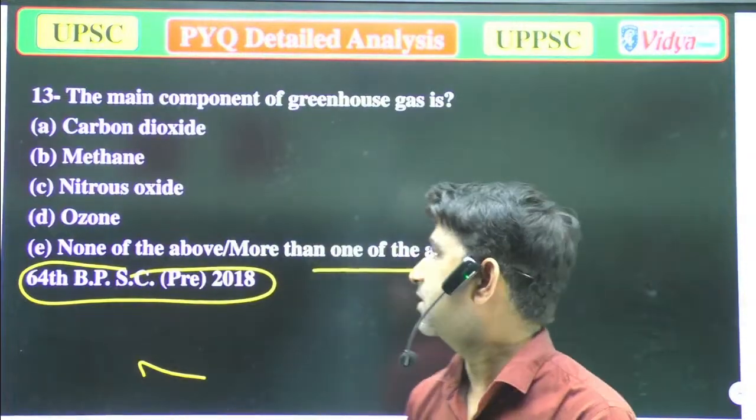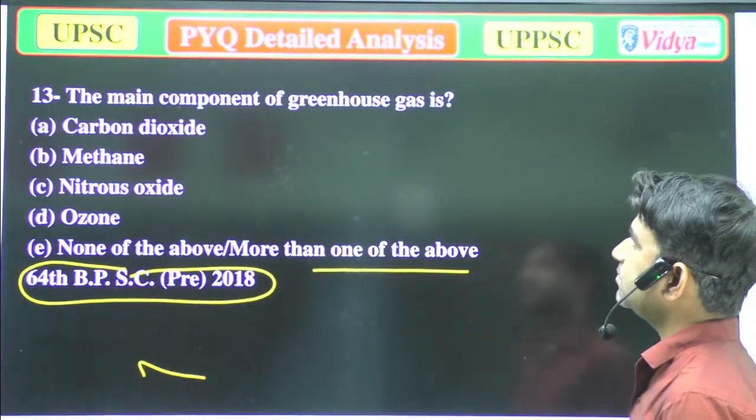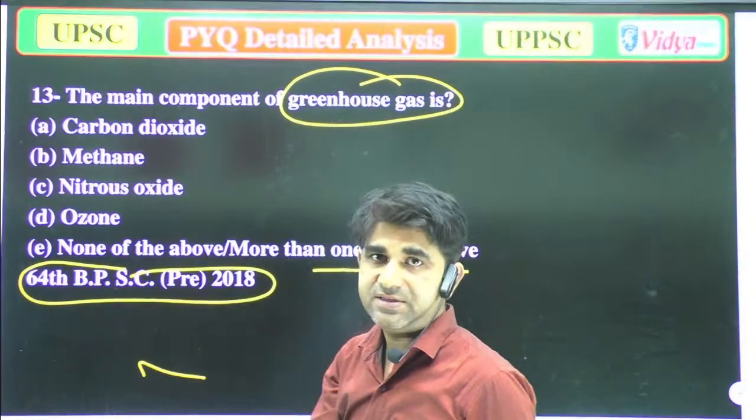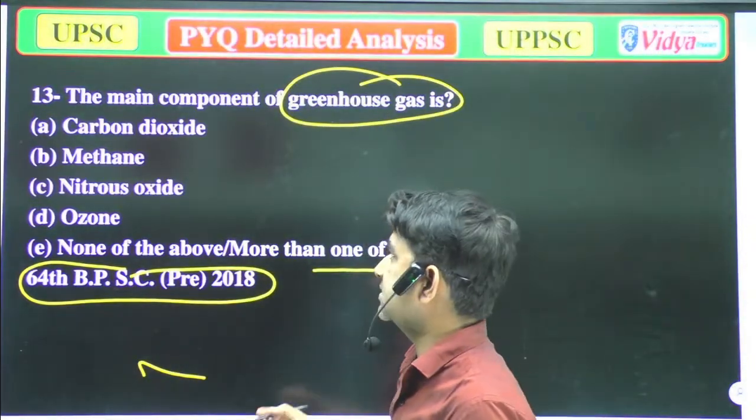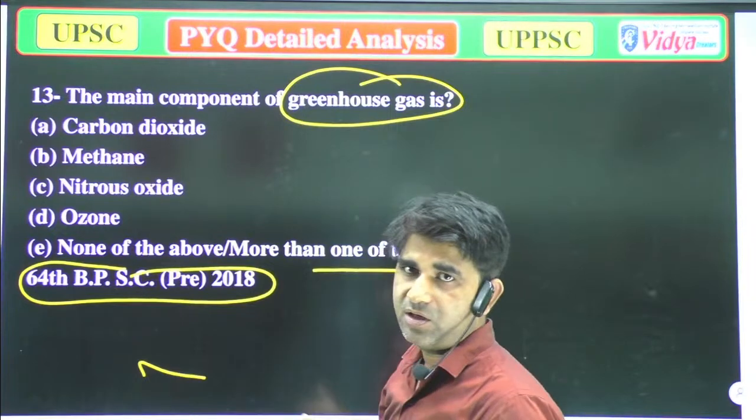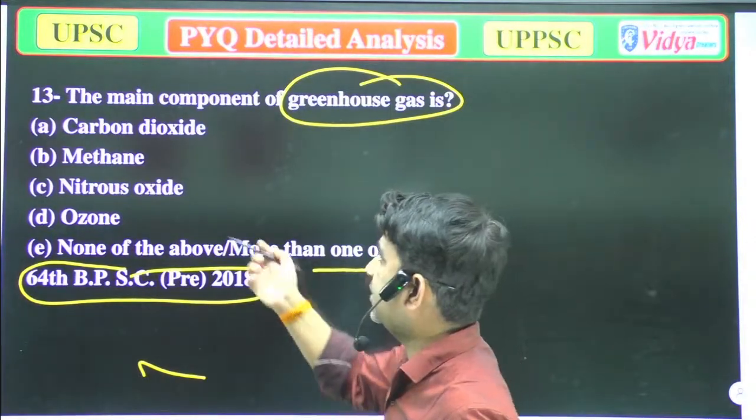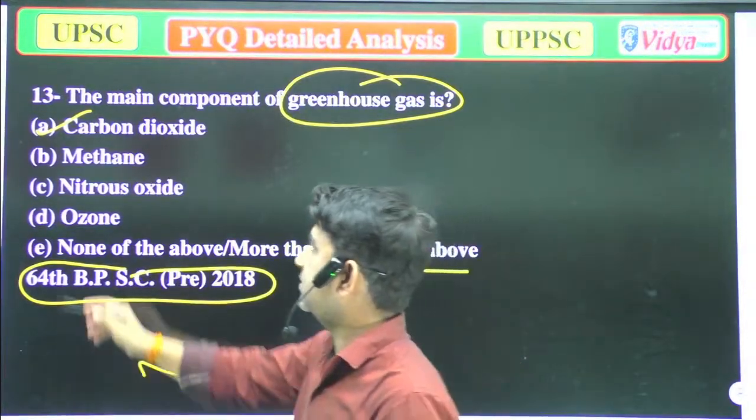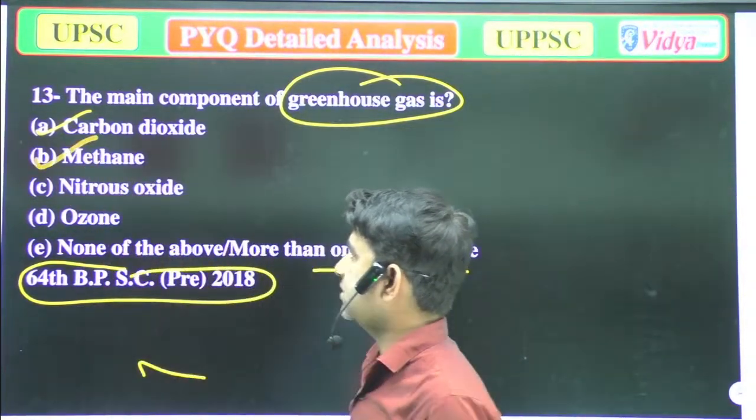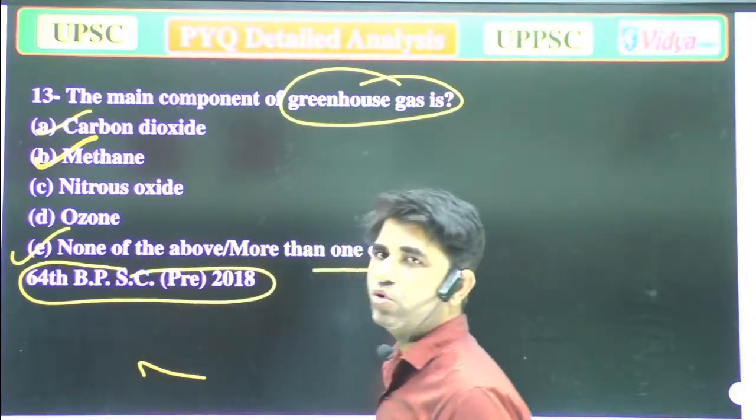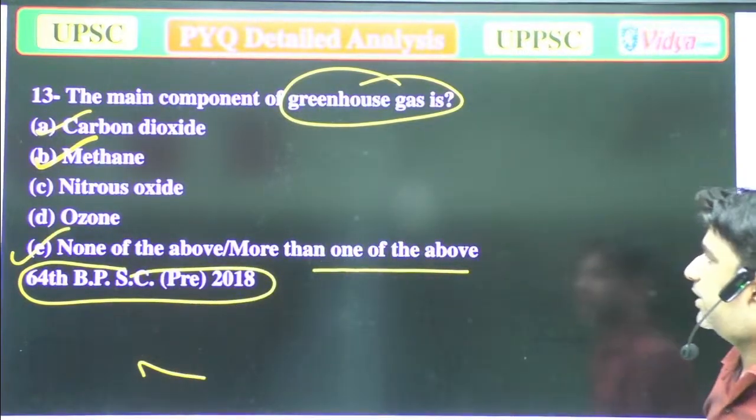Now we'll again read the question. The main components of greenhouse gases are, as we discussed in the previous question, that carbon dioxide plays a very important role in increasing global warming. So it's a greenhouse gas here. Methane is also responsible, that is correct. Nitrous oxide is also. So option E is correct, because more than one.